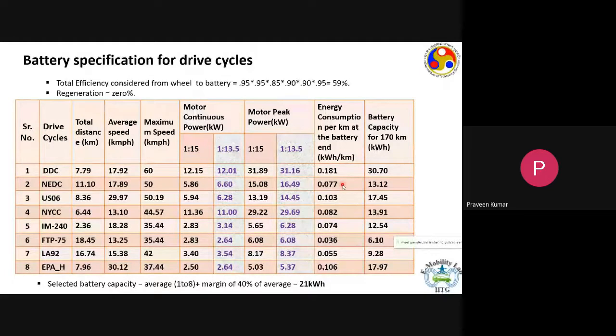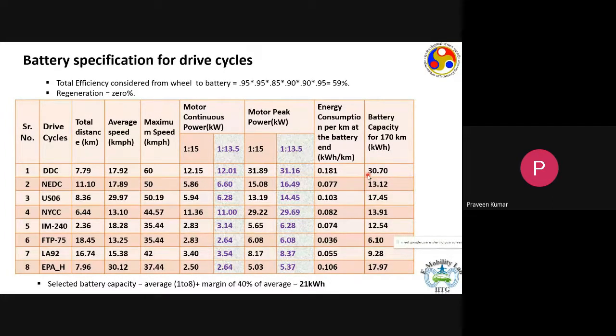Now, if I want an autonomy of 170 kilometers, that means on a single charge the vehicle should drive 170 kilometers. In that case, for Delhi driving condition, we would need a battery pack of 30 kilowatt hour. And in European driving conditions, we would need a battery pack of 13 kilowatt hour.